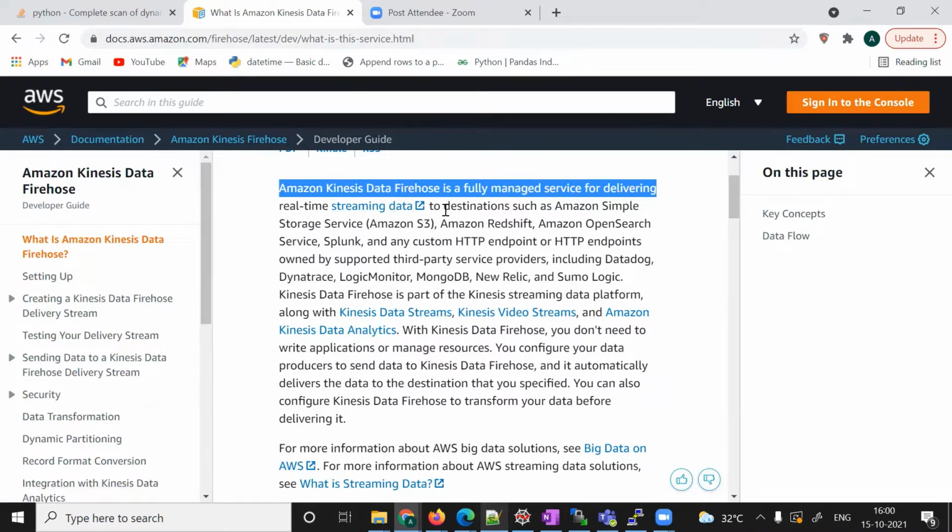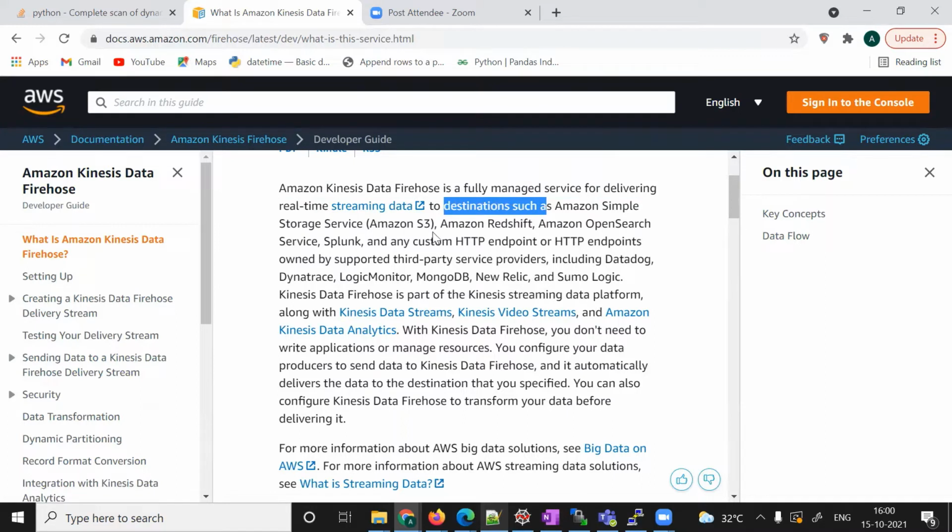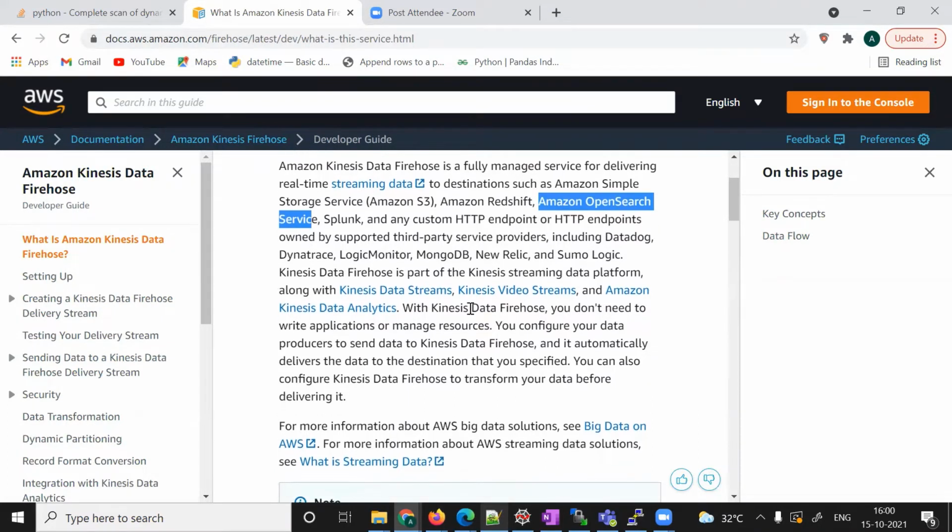to destinations such as Amazon S3, Redshift, Amazon OpenSearch. Elasticsearch is now renamed OpenSearch, so this is Elasticsearch only. Also Splunk, and any custom HTTP endpoint. If you are using an API HTTP endpoint, whatever the destination, you can give it. And the source will be our Kinesis. You can define a source.